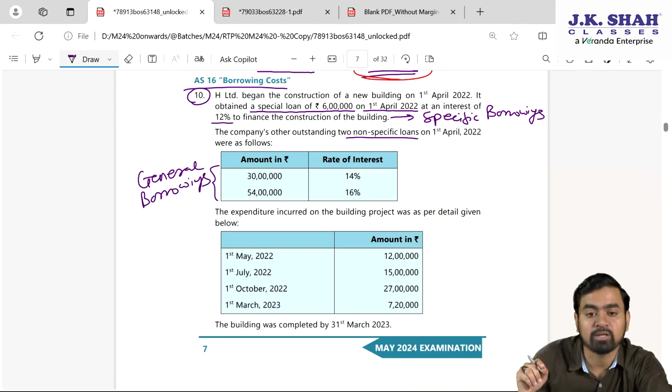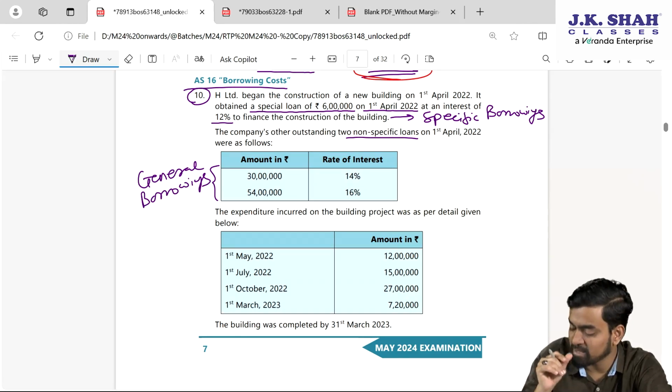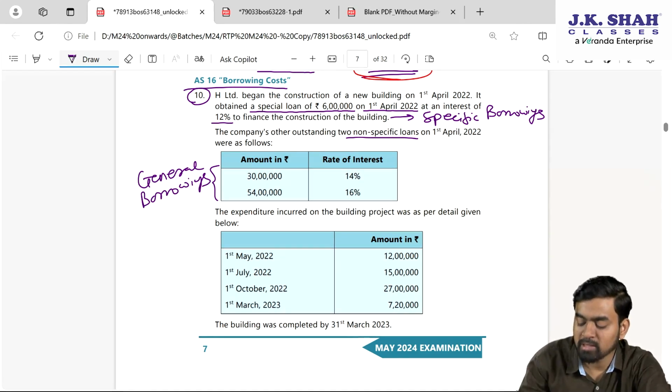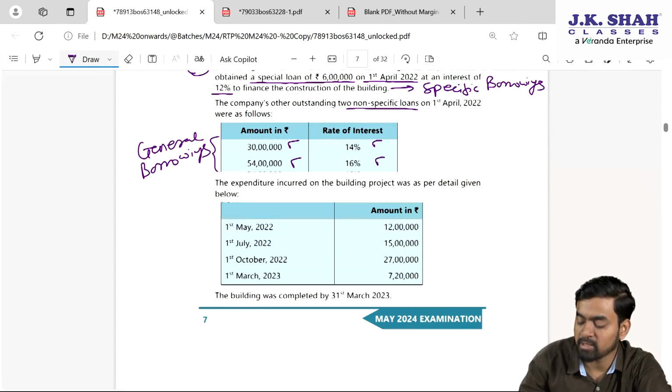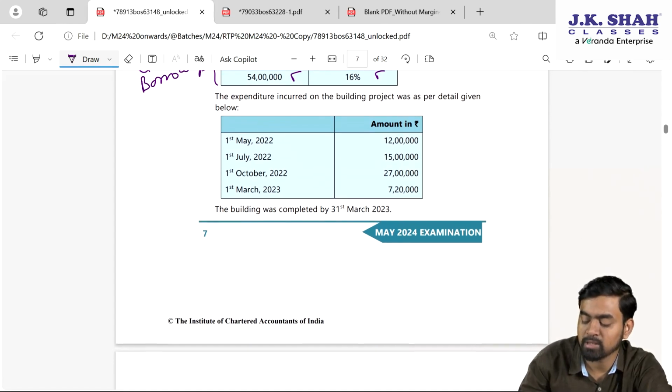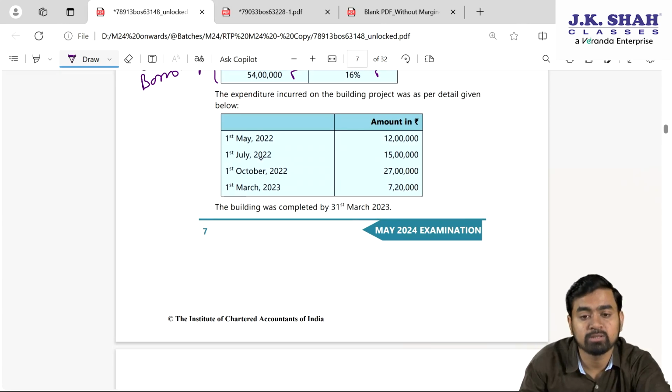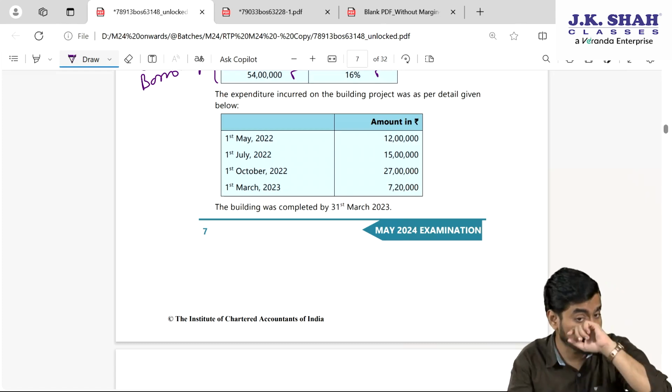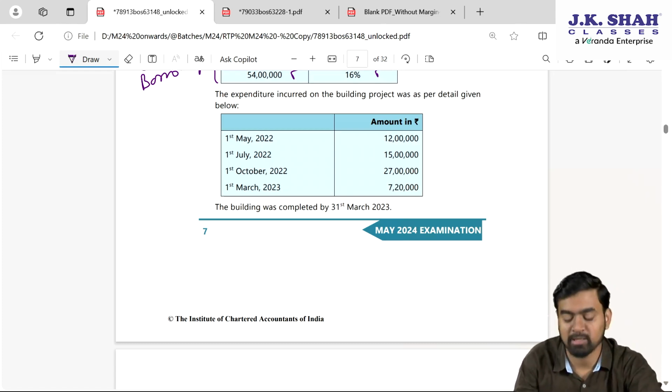If there is general borrowing, then you know that first we need to find out the weighted average rate. Okay, we will see that. 30 lakh rupees we took at 14% and 54 lakh at 16%. The expenditure incurred on the building project was as given below. My dear students, in that particular year we spent this much amount. We need to find average expenses, weighted average expenses based on the time.